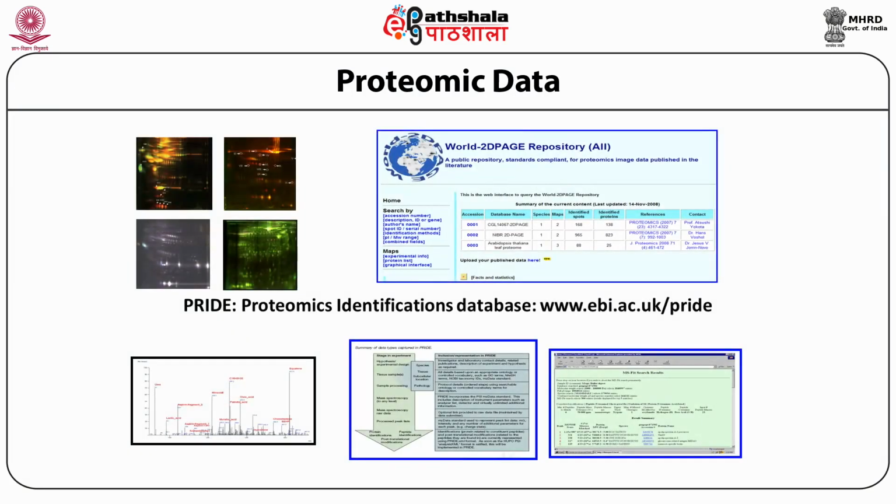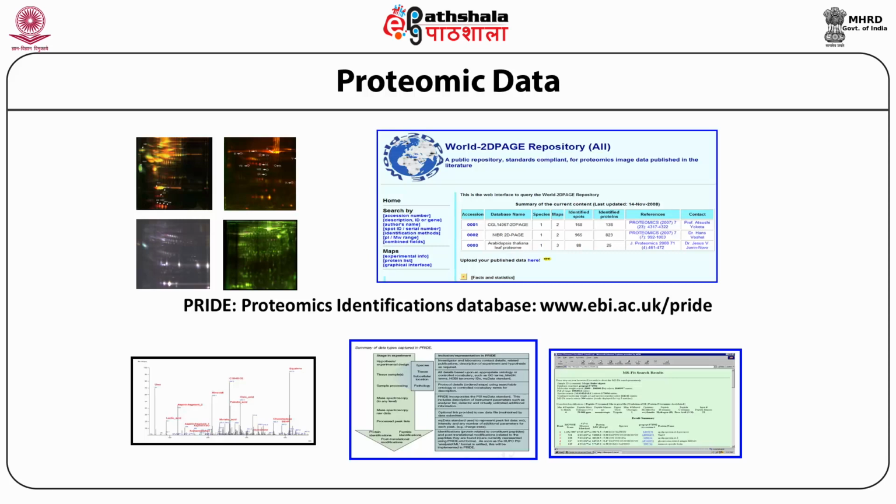Proteomic data. When we talk about proteomic data, we are talking about comparing the proteins in a physiological system with those of a pathological system. The differentially expressed proteins are then identified and are said to be relevant either in the causation of the disease or as a product of that disease.